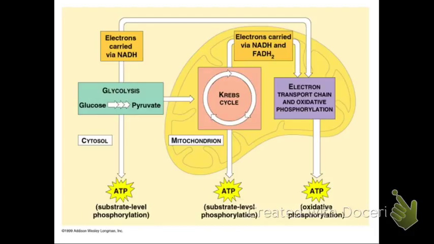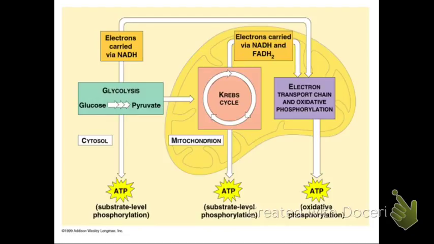Glycolysis uses glucose and NAD plus to create pyruvate. NAD plus is the precursor of NADH. I know it's confusing because photosynthesis uses NADPH, whereas cellular respiration uses NADH. P for plants, P for photosynthesis, however, helps you remember that they're different.